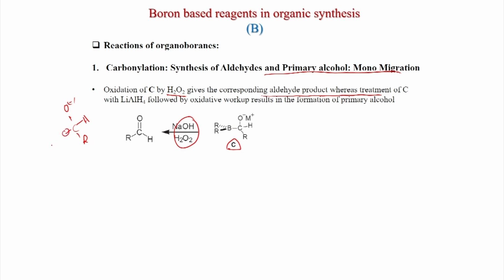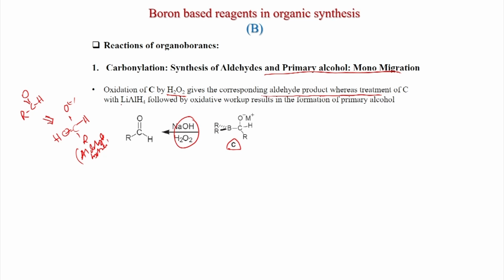So ultimately after hydrolysis you get this one. This is an aldehyde hydrate, which will be in equilibrium with the aldehyde. So the aldehyde hydrate is formed first, and that is converted to the aldehyde.